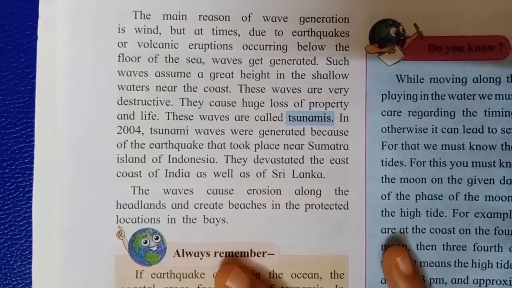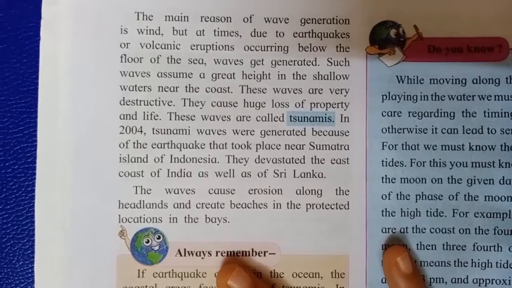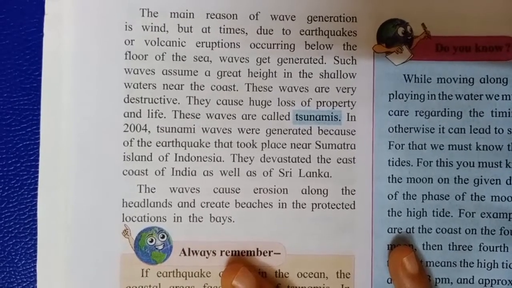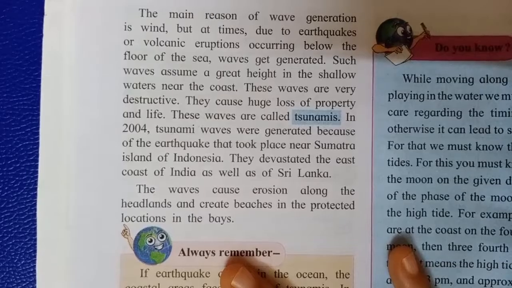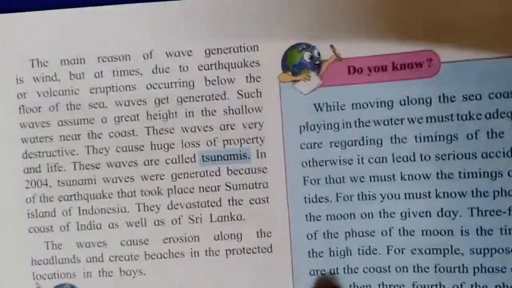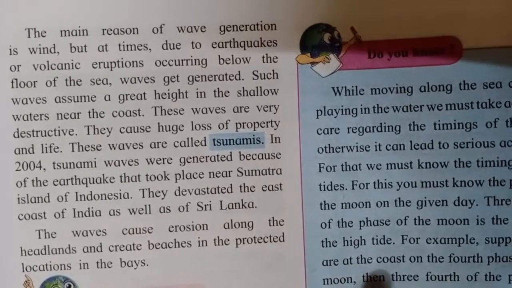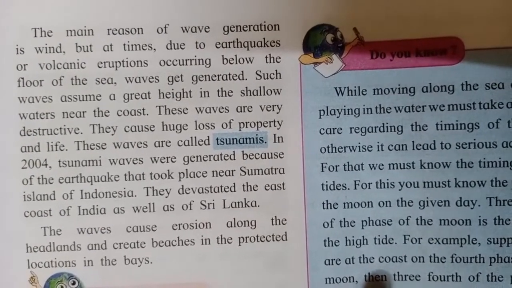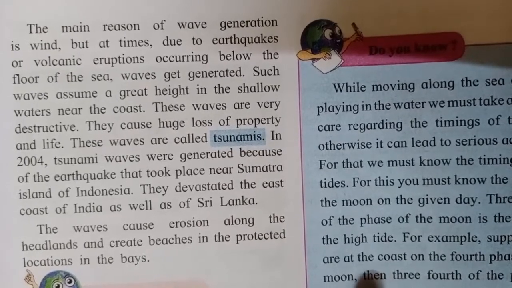and as you all know, when an earthquake takes place, the land moves here and there. So because of the movement of the land, because of the earthquake, there were big waves which were generated, and thus the water came out onto the seashore, and it caused a lot of destruction.